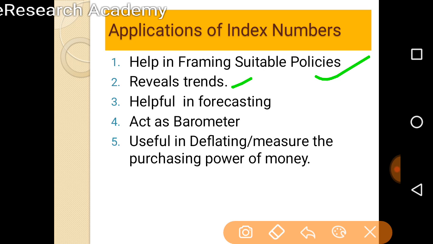The last use of index numbers is that they are useful in deflating or measuring the purchasing power of money over a period of time, whether it is increasing or decreasing. Generally it decreases over time because of inflationary conditions.